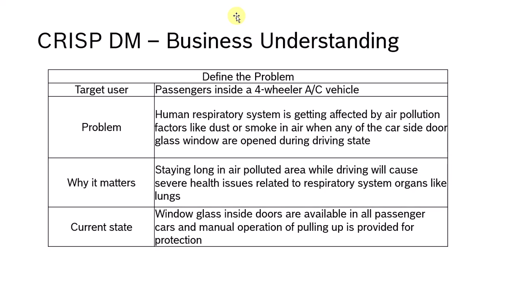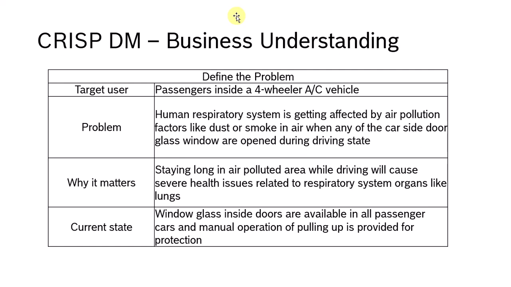Next, according to the CRISP-DM process, I had framed my project in all six layers. The first one is business understanding. Here my target user is basically the passengers sitting inside a four-wheeler air-conditioned vehicle. The problem is that the human respiratory system is getting affected by air pollution factors like dust or smoke in the air when any of the car side door glass windows are open during driving. Why it matters is that staying long in an air polluted area while driving might cause severe health issues related to respiratory organs like the lungs.